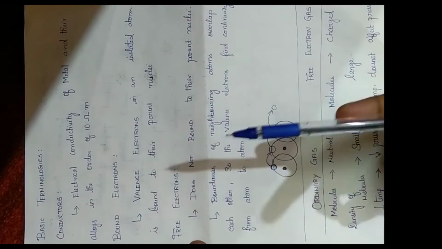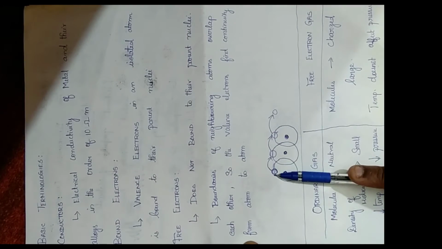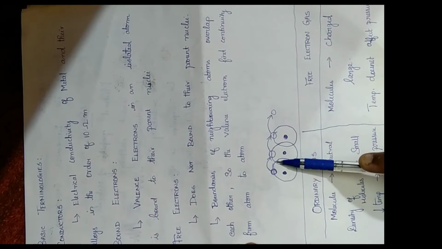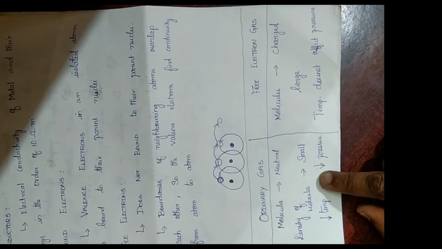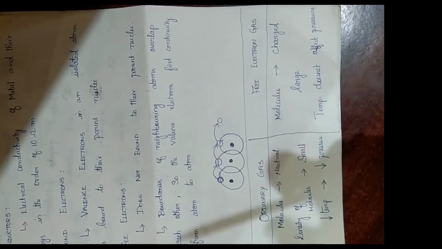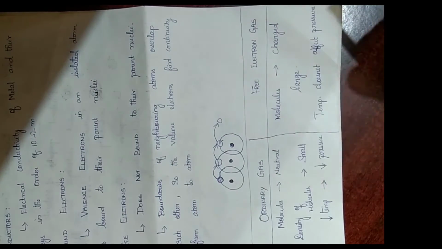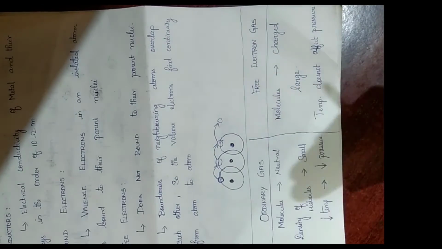Coming to the difference between ordinary gas and free electron gas: ordinary gas molecules are neutral, while free electron gas is charged. Because of this, the density of molecules in ordinary gas is quite small compared to that of free electron gas. Because of the neutrality, the pressure rises or drops based on the temperature. If the temperature decreases, the pressure will decrease. But in free electron gas, as the particles are charged, they collide with each other and obviously it causes an increase in pressure. So the temperature does not affect the pressure.